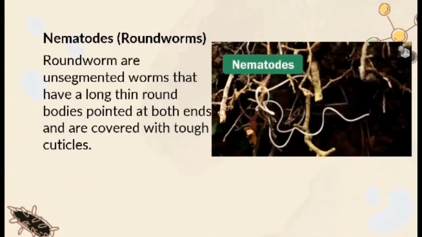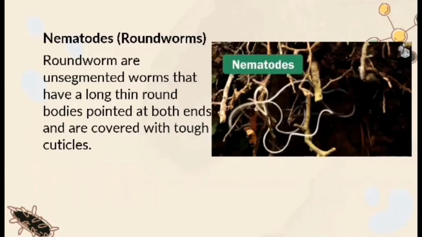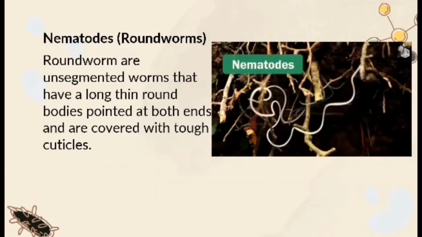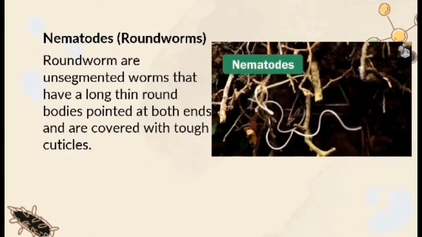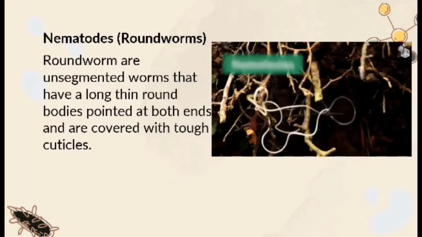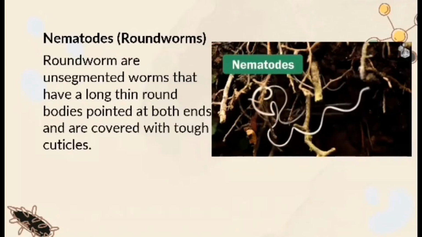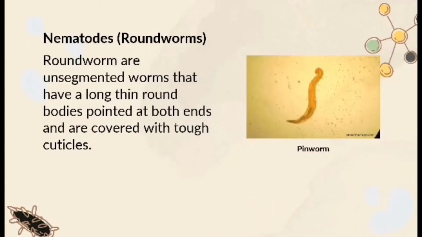Nematodes or roundworms. Roundworms are unsegmented worms that have long, thin, round bodies, pointed at both ends, and are covered with tough cuticles. Pinworm is an example of nematodes.